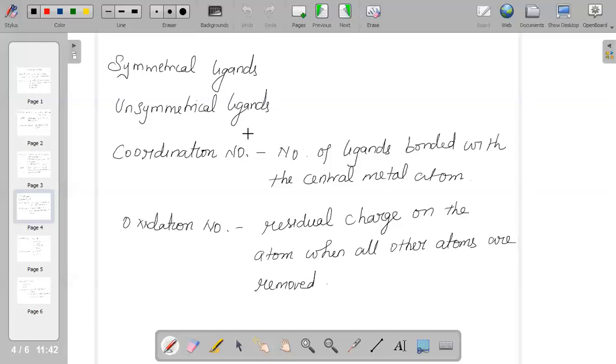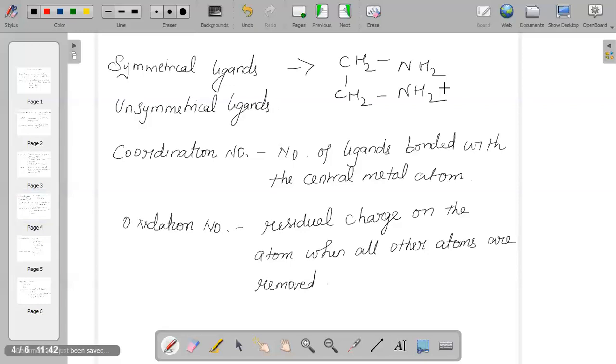If the ligands attached to the central atom are of the same type, for example CH2NH2, CH2NH2, then in this case the ligands are of the same type, hence you can say it is symmetrical. And if the ligands attached are of different types, then it is considered unsymmetrical.